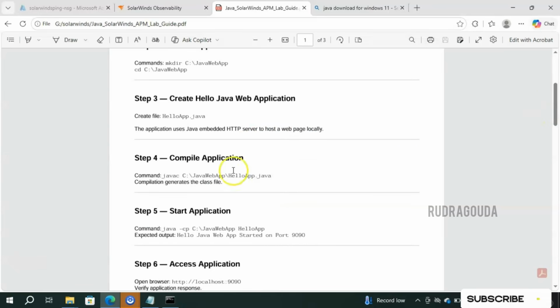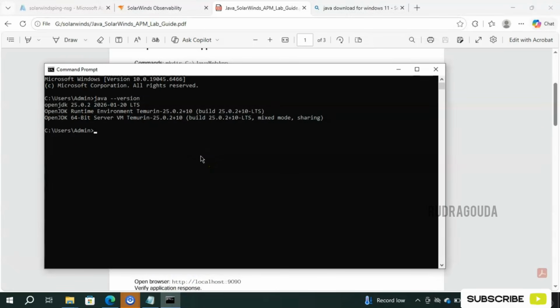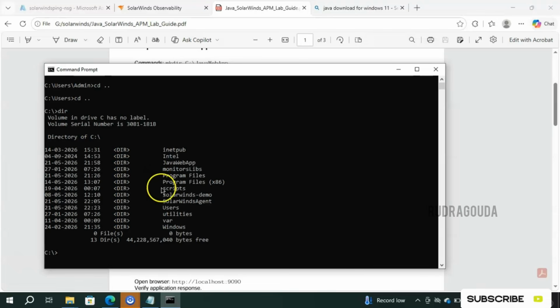So how to do the compilation? You need to execute this particular file to do the compilation. Copy this one and I'll go to the command prompt. So then I'll go to the required folder. Where is my folder? Let's go one step back, again one more back. Let's see dir, like what are the files that existed.